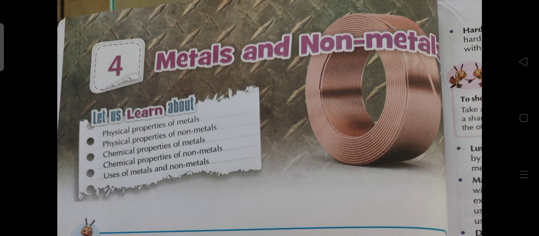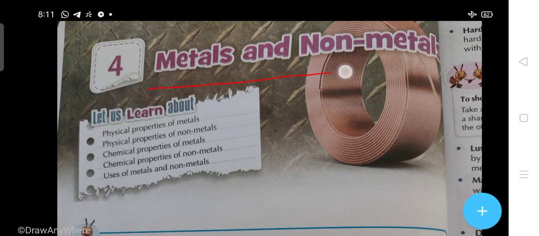Dear students, in this chapter, class 8 science, we will discuss the metals and the non-metals. So students, the chapter is what? Metals and the non-metals. In our daily lives, many things we use, like an object, are made up of different types of matter.